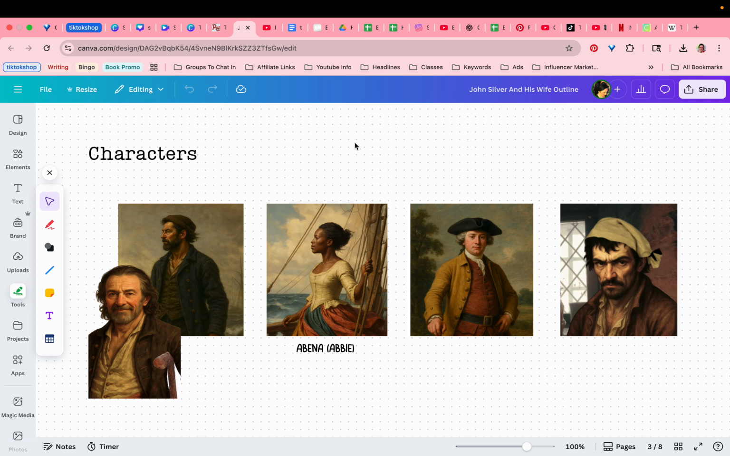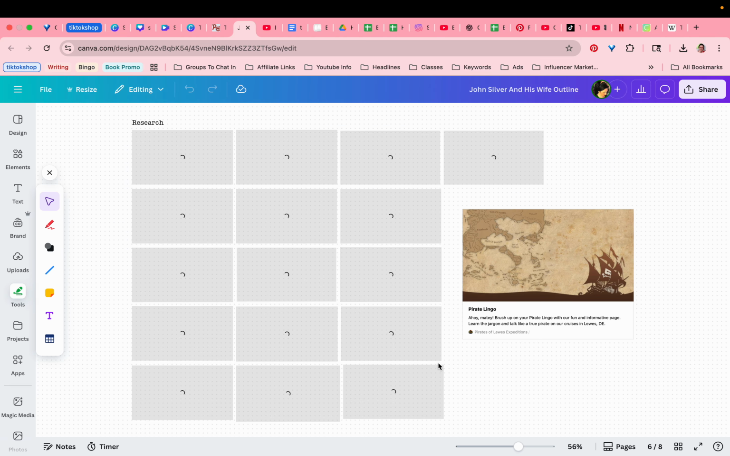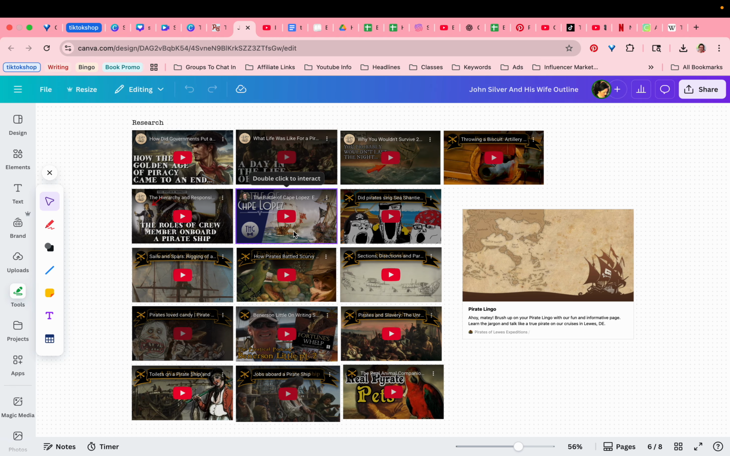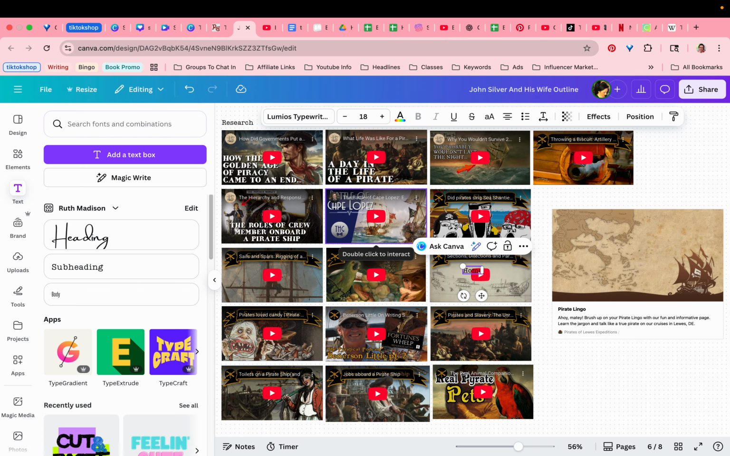Characters. So I'm just starting with these images and information about them. Timeline, locations. Under research, I have embedded all these YouTube videos about pirates and the time period, and this is a blog post, so I can put all kinds of stuff there, and then I have notes. So I'll put home as a button on all these pages as well. So let's say that's up here.